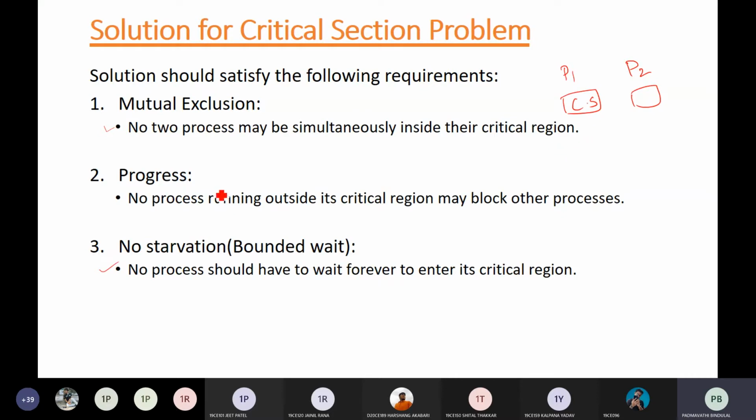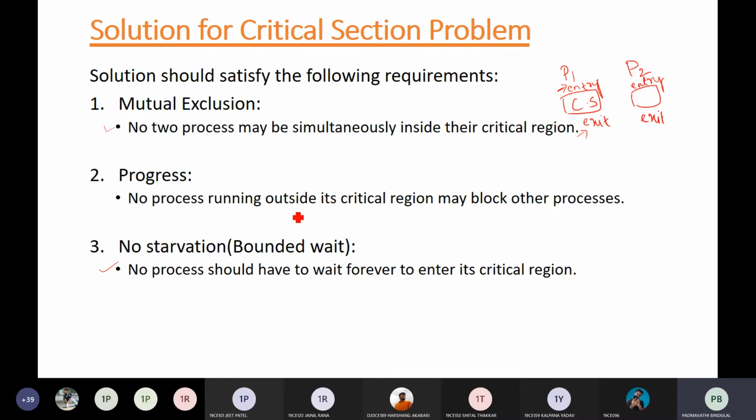Next was progress. If one process, let's say P1, is in the entry section or exit section, and P2 also has its own entry and exit section, then any process in the entry or exit section should not block any other process from entering the critical section.